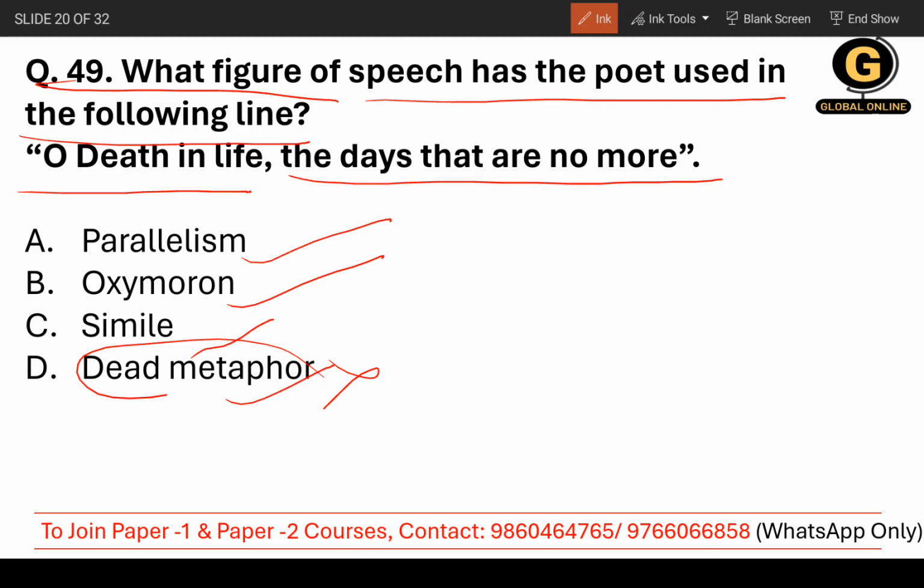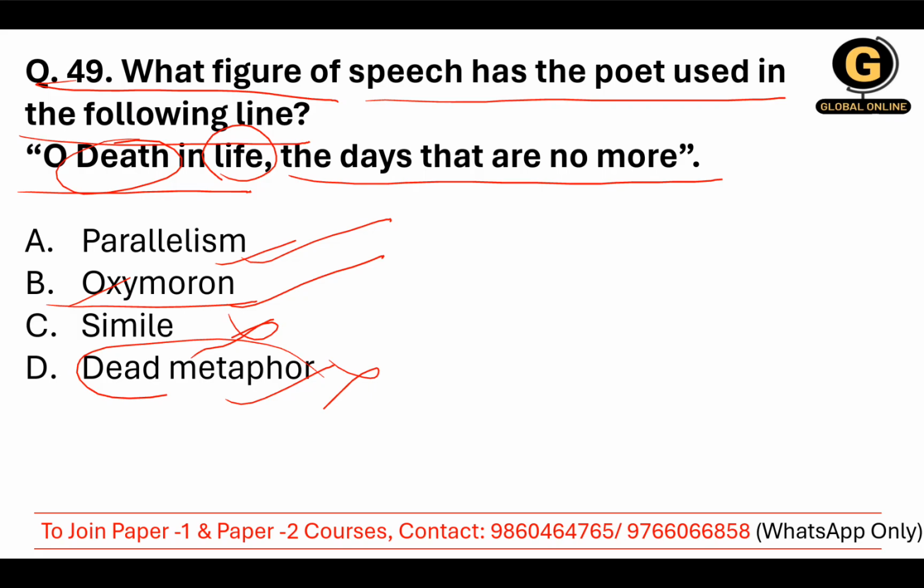Simile, because there's no like or as here. Parallelism is of course not here. So oxymoron is here. Why? Because death and life, two contradictory words, are together at the same time. You are talking about death and at the same time about life. So it's a contradiction. It's an oxymoron. The correct answer is oxymoron.